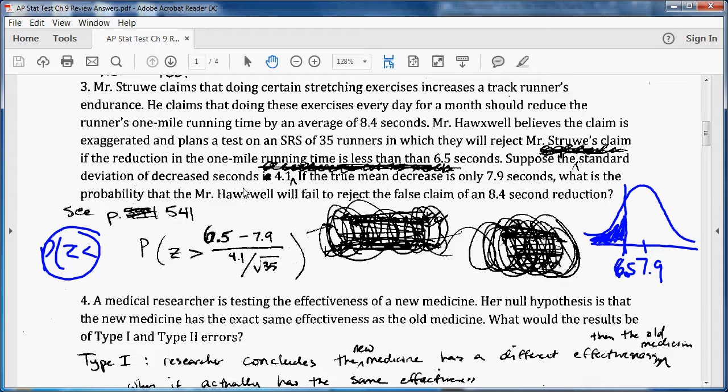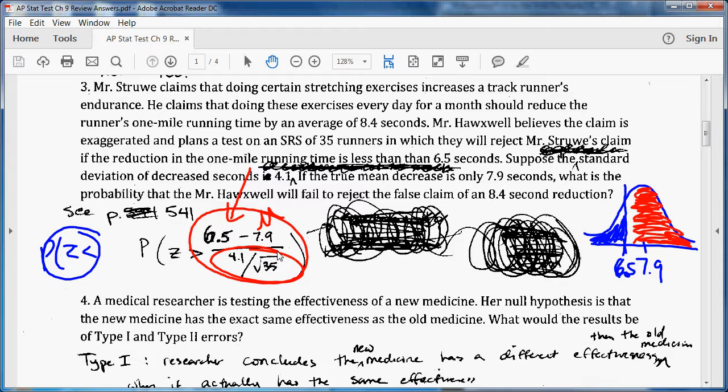So again, we just set up a normal p-value, and z-score, but since we're wanting to find the probability of failing to reject this area where it's greater than 6.5, we do the probability of z being greater than the boundary we're setting, 6.5, because that's what we want to be the mark, subtracting our mu right here, and then we get our standard deviation down here.